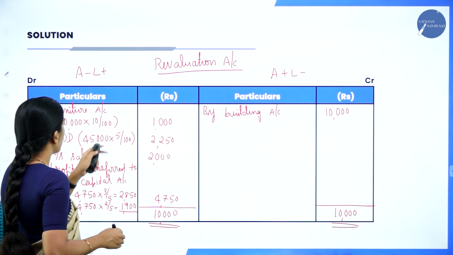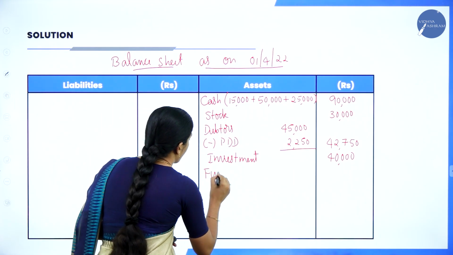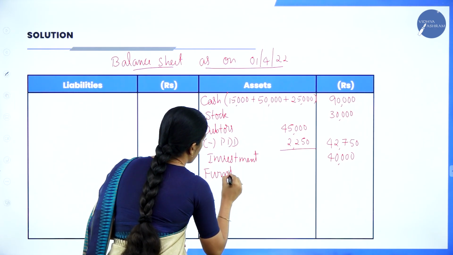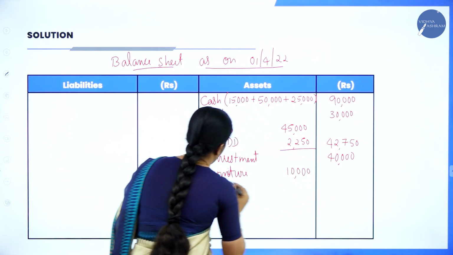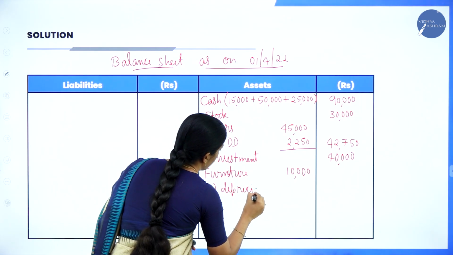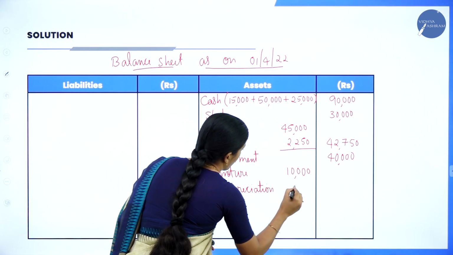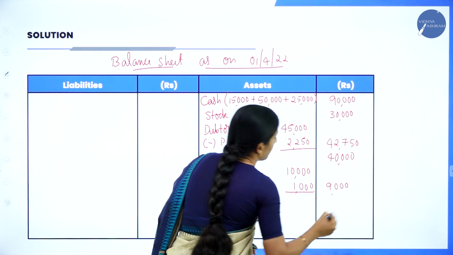Next one, furniture 10,000, but there is a depreciation, correct? 1,000. So furniture 10,000 minus 1,000 depreciation, outer column 9,000.